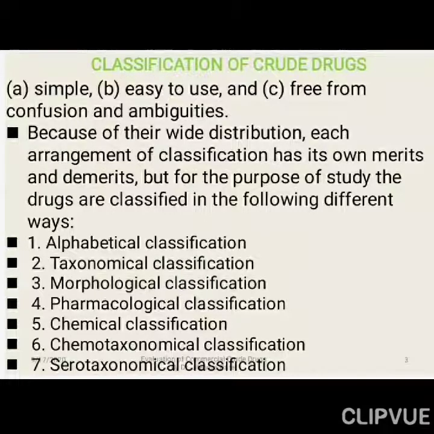Pharmacological classification: here we look at the pharmacological action of that particular drug, whether it is acting on the GIT, central nervous system, respiratory system, or skeletal system, what type of pharmacological action it shows, accordingly we are classifying. Chemical classification: according to the presence of chemical constituents, we are classifying the crude drugs, and that is called chemical classification.